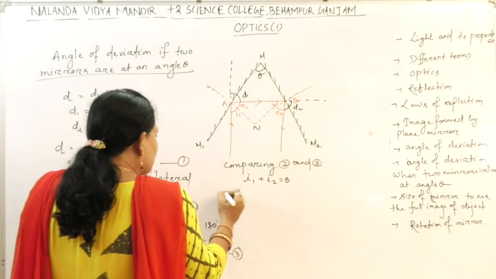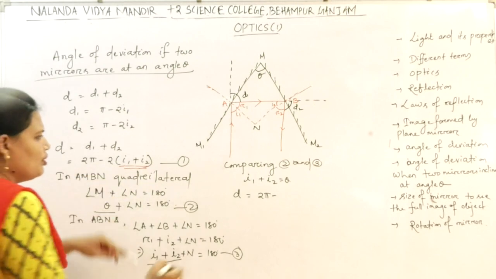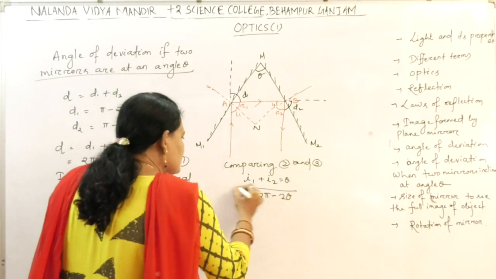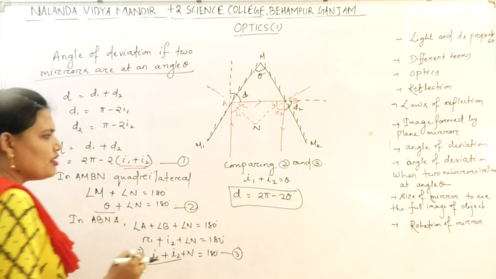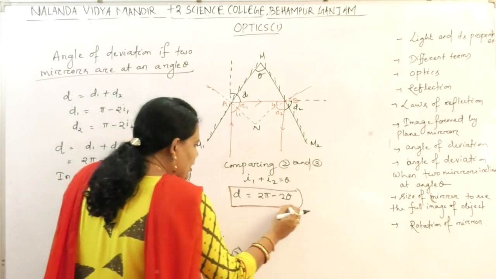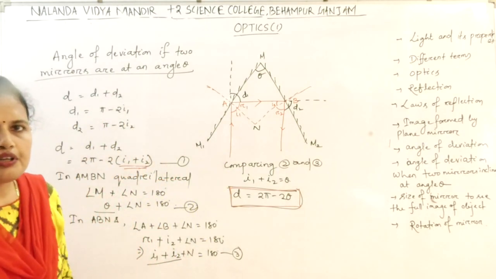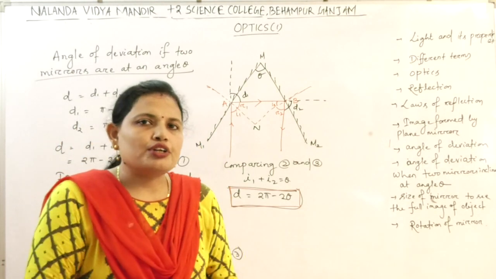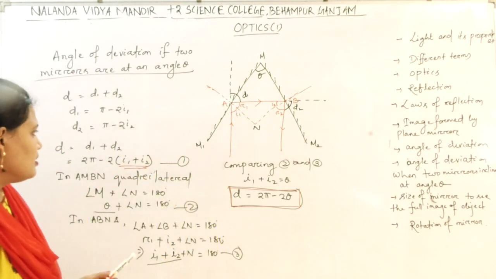So what will we get? D equal to 2 pi minus 2 theta. So what is the total angle of deviation? The total angle of deviation is 2 pi minus 2 theta. So the total angle of deviation depends upon the inclination of the two plane mirrors. Clear?